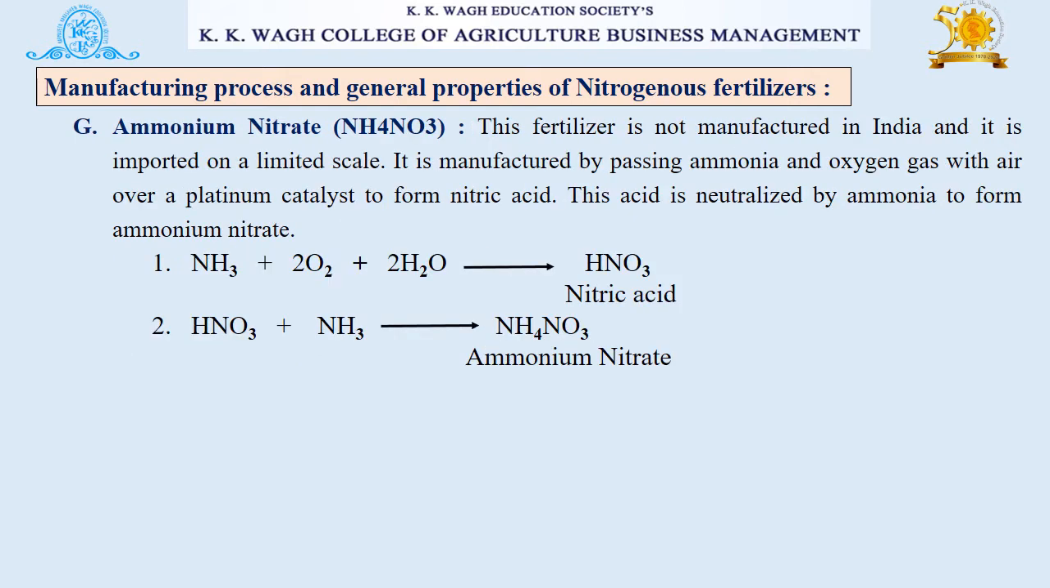The next one is ammonium nitrate. This fertilizer is not manufactured in India and it is imported on a limited scale. It is manufactured by passing ammonia and oxygen gas with air over a platinum catalyst to form nitric acid. This acid is neutralized by ammonia to form ammonium nitrate.